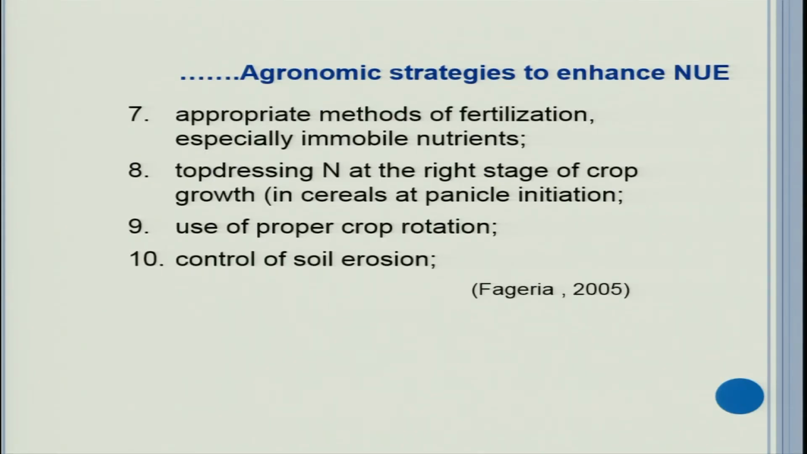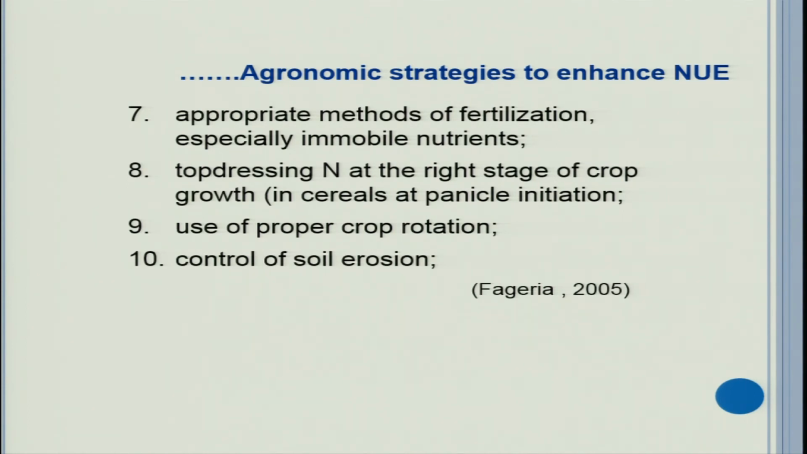Similarly, incorporation of nitrogenous fertilizer is good to reduce the ammonia volatilization. If urea is applied on the surface, if it is not mixed, the losses can occur in the form of ammonia volatilization. So just simple incorporation will increase the nitrogen use efficiency of urea. So top dressing nitrogen at the right stage of the crop growth. In cereals, it is at panicle initiation stage.